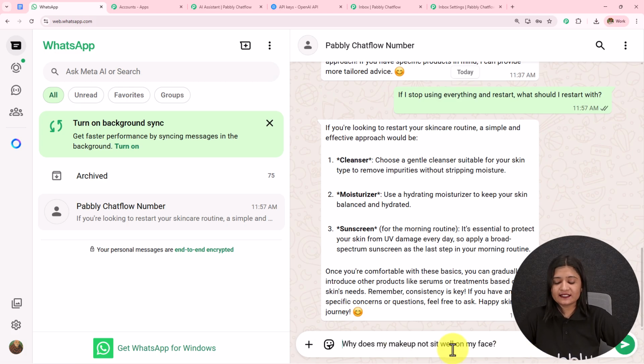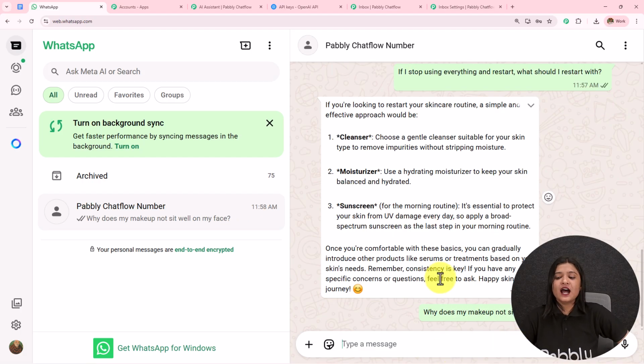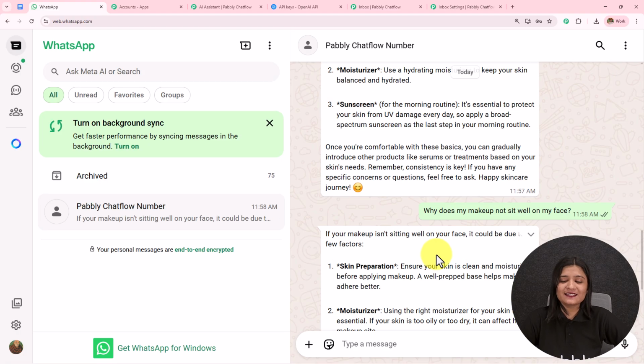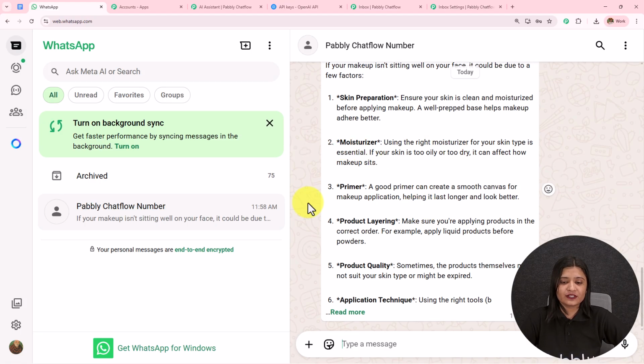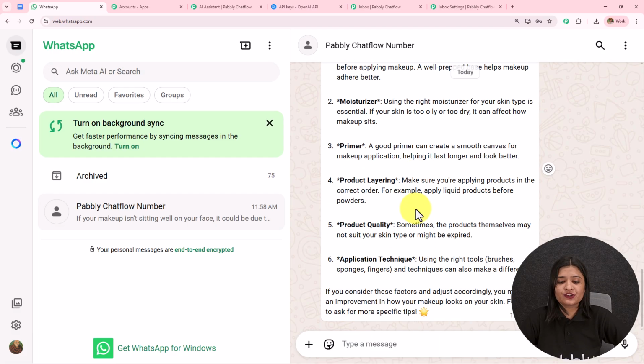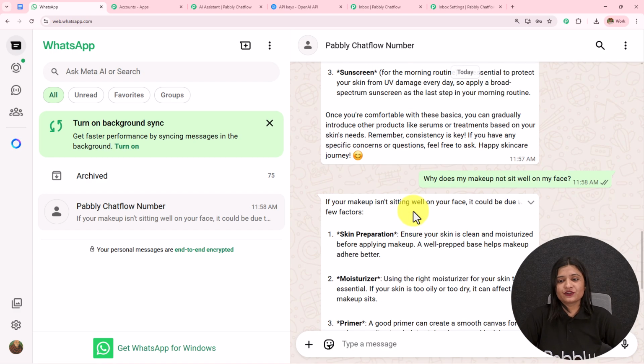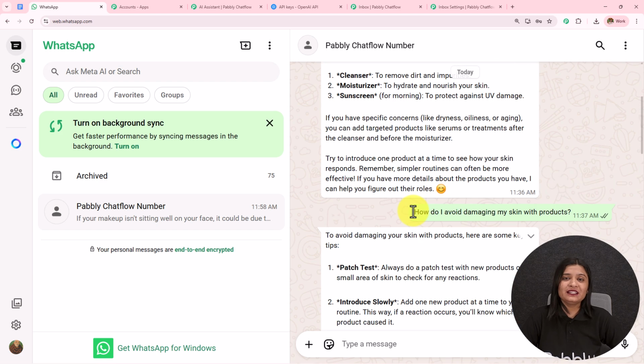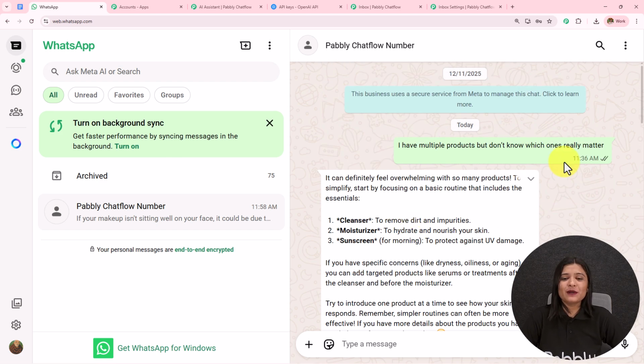I'm going to ask another question. "Why does my makeup not sit well on my face?" I have sent this question. Let's wait for the reply here. And it has sent me this reply. "If your makeup isn't sitting well on your face, it could be due to a few factors: skin preparation, moisturizer, primer, product layering, product quality, application technique." So it has resolved my query and it is giving me a detailed reply. So this is how my AI agent is working.